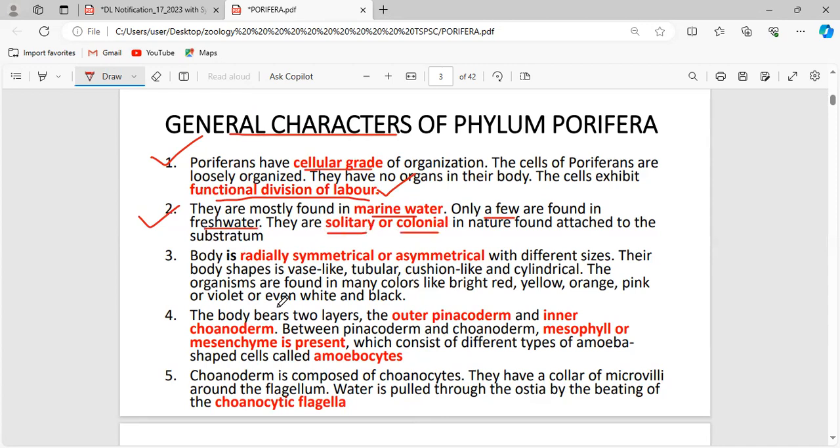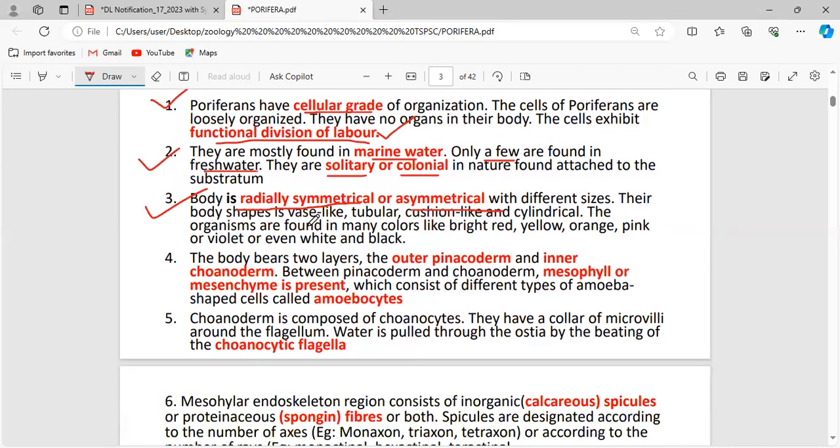They are solitary or colonial. They can live individually or as a group. Now the body is radially symmetrical or asymmetrical. We know that, and the body will be vase-like. This line can also be asked in a question: which organisms, placed in which phylum, look vase-like, tubular, cushion-like and cylindrical? They are nothing but the sponges.